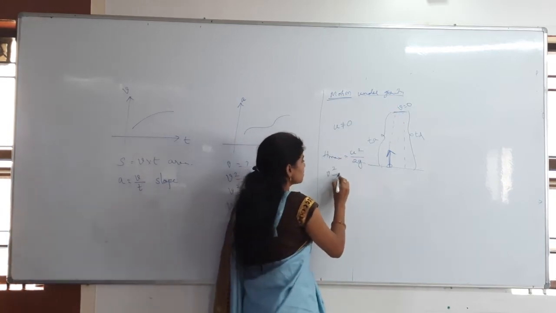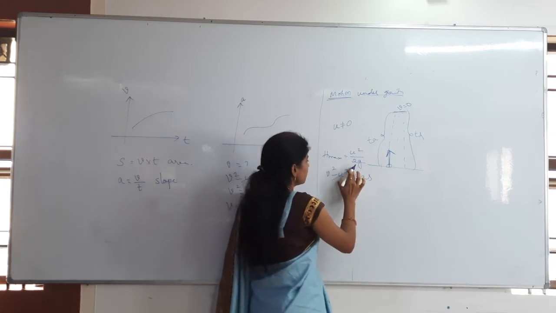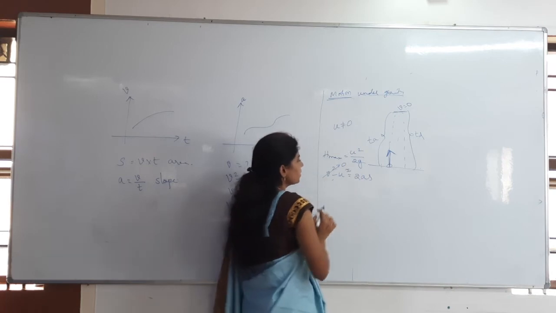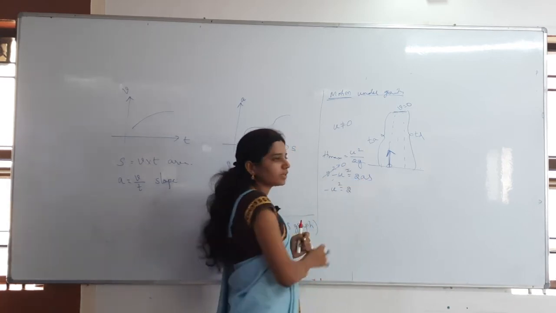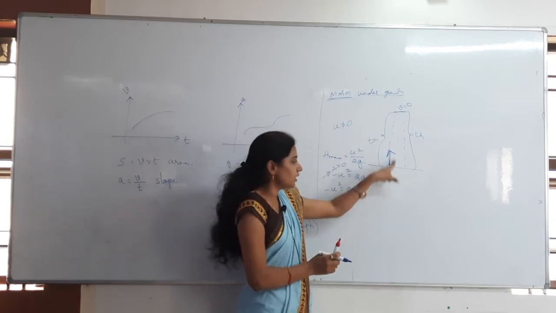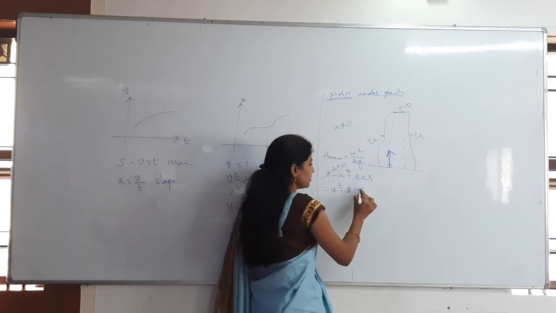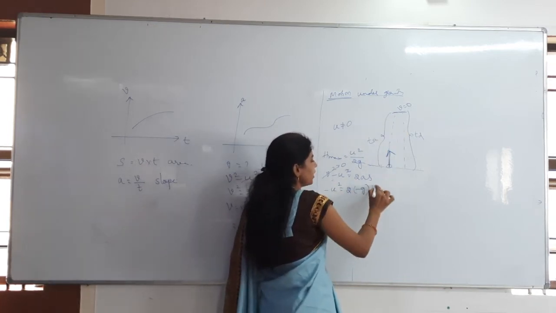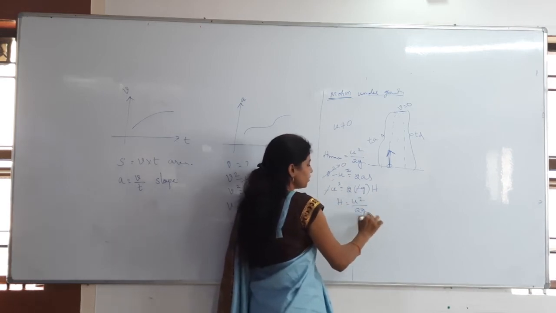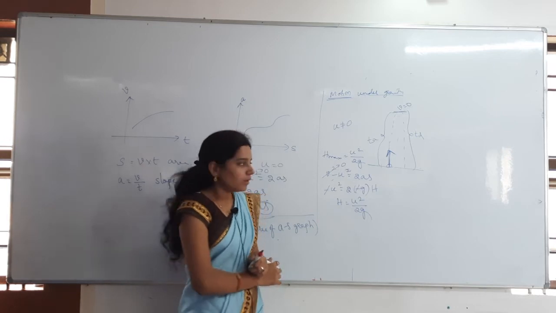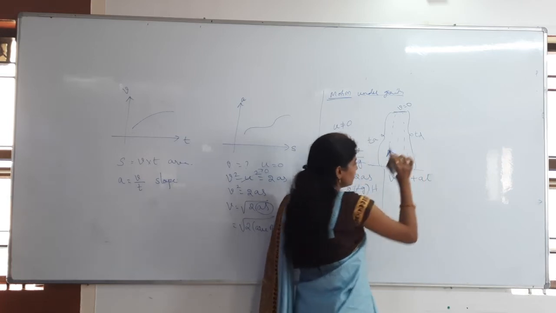Whenever it is reaching the maximum height, at that time velocity becomes 0. From the formula v square minus u square is equal to 2as, v becomes 0, so 0 minus u square is equal to 2 into a, which is minus g, because we are throwing in the upward direction and g is acting in the downward direction. It reaches the maximum height h. Then minus gets cancelled, h is equal to u square by 2g. That is what we will get. And also, for the time of ascent, v is equal to u plus at.